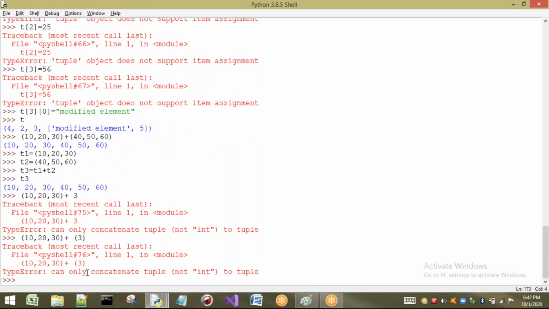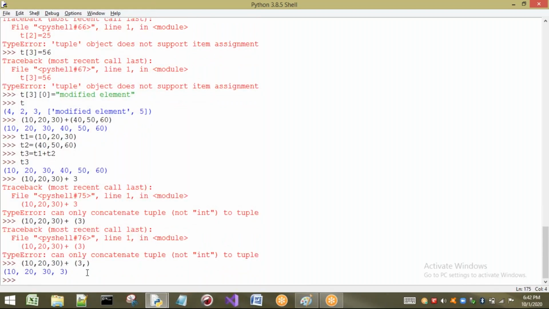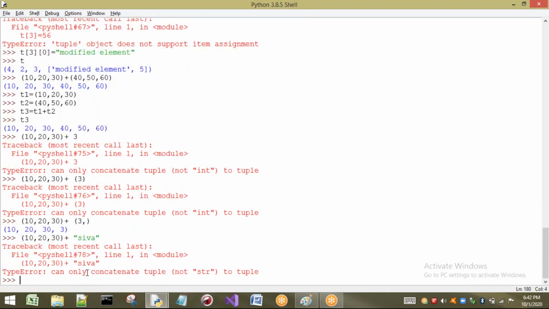The reason is, if I write a single element inside brackets, it should end with a comma. Now it is going to be concatenated. You can observe that. So whenever you use the concatenation symbol with a tuple, the other type should also be a tuple only. So this is about concatenation.